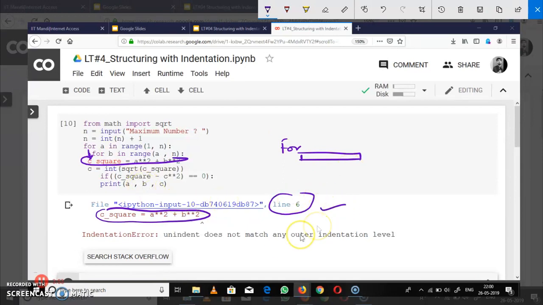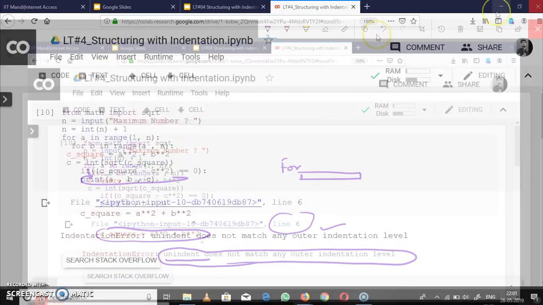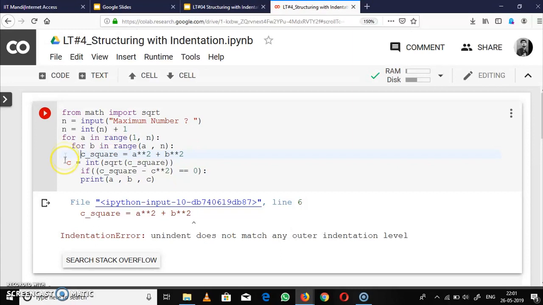That's why this is generating an error. So unindent does not match any other indentation level. So this is the error of indentation. And if you just sort out this problem, like just move this here, and move this here, so everything is fine now.